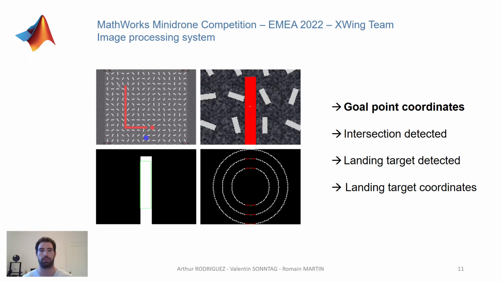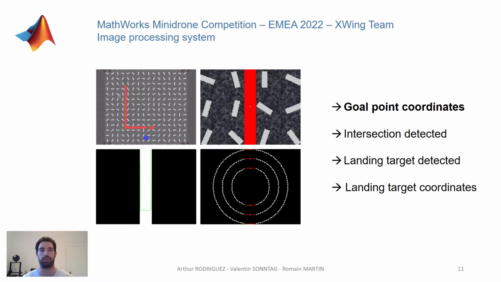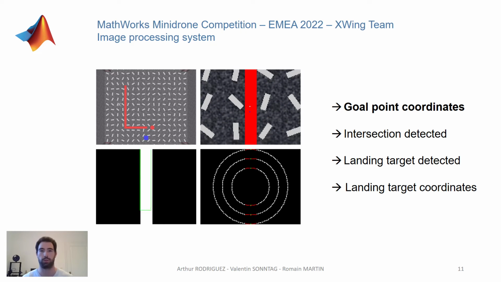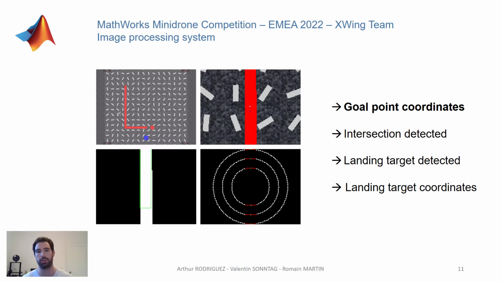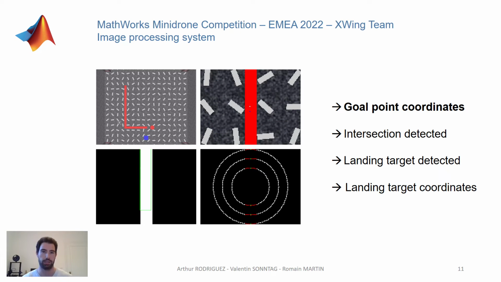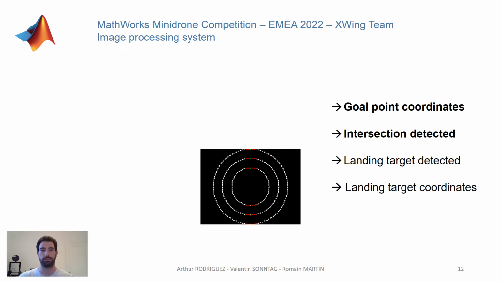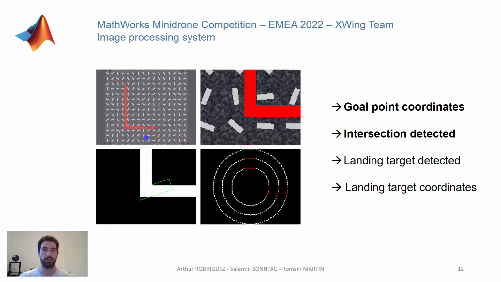In this first situation, only one line segment is visible. This is confirmed by a linear regression on the green points of the bottom right animation. In this case, the gold point is set ahead of the drone at a fixed distance. In this second situation, at least two line segments are detected. An iterative linear regression process confirms that two line segments are detected, and the goal point is then set to be the intersection of these two line segments to avoid any corner cutting.